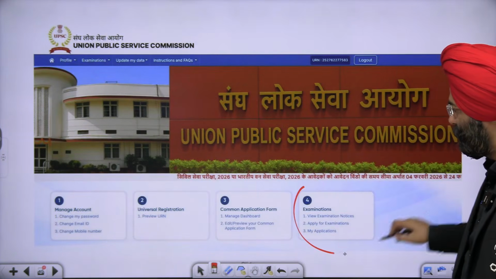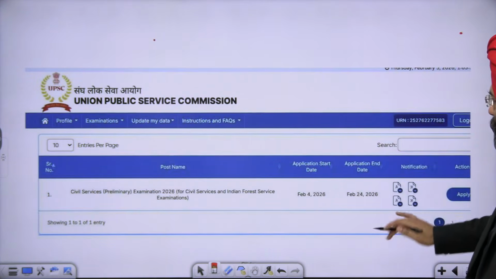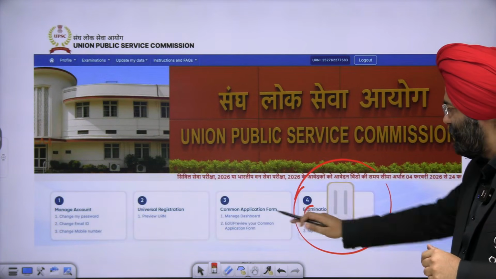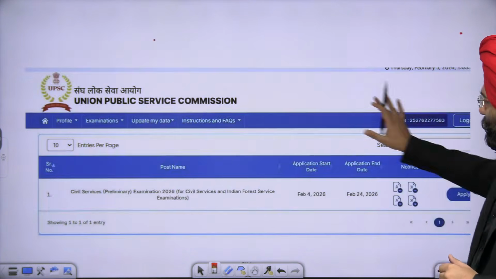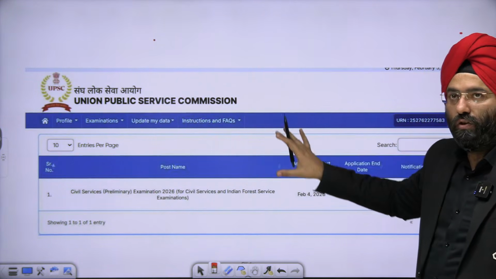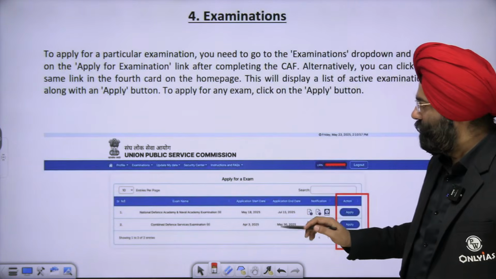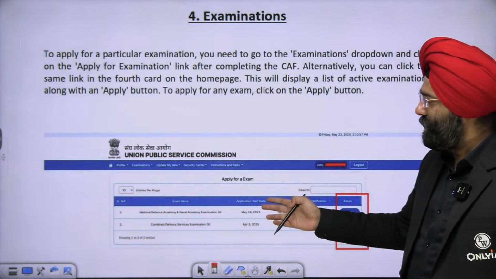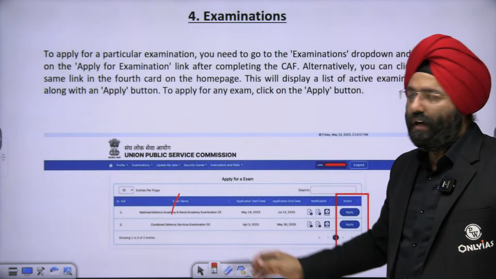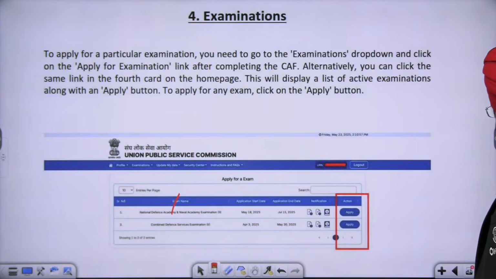You will see this section, view examination notices. So let's see. See over here, if you click on the examination notice, you will get this particular image on the web page, which I've already shown you. Civil Services Preliminary Examination, right? Next. Now, please remember, similarly, if certain other examination is notified, let us assume NDA or any other examination, then also you can apply if you are eligible, right? So let's now move ahead.